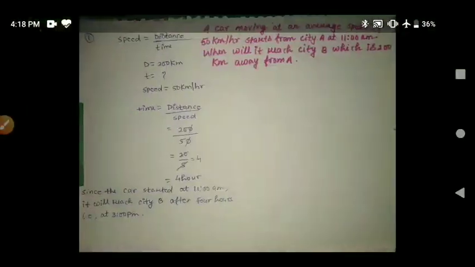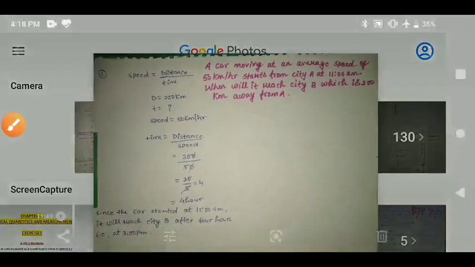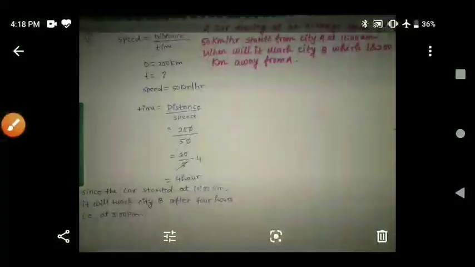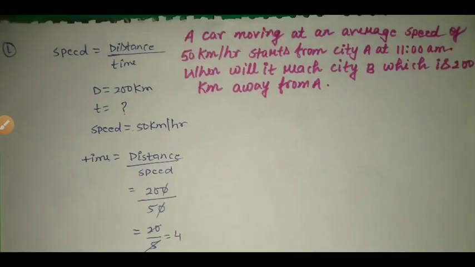Here we have another numerical. Try to understand this problem. First of all we shall read the problem. A car moving at an average speed of 50 km per hour starts from a city A at 11 am.